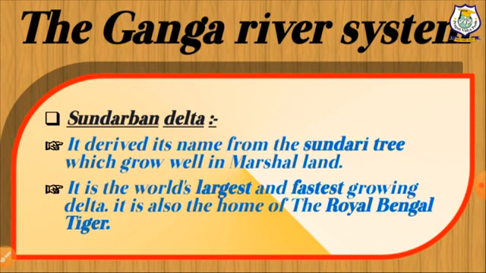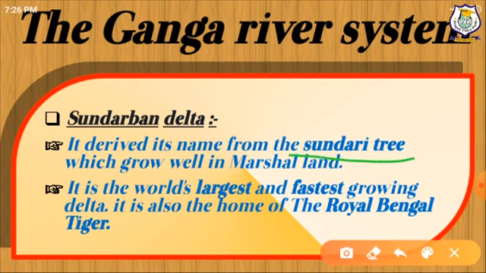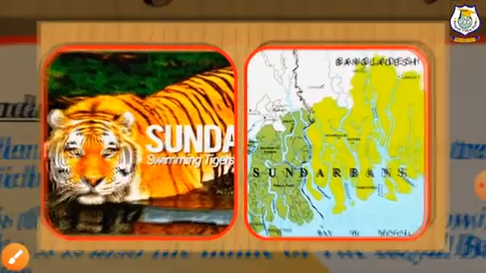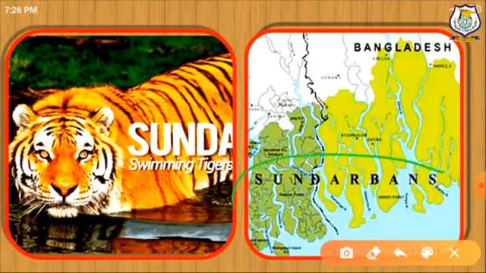Here is the Sundarban Delta. It derived its name from the Sundari trees which grew well in marshland, that is swampy land. It is the world's largest and fastest growing delta. It is also the home of the Royal Bengal tiger. This is the Sundarban Delta, which is formed by the river Ganga and Brahmaputra.